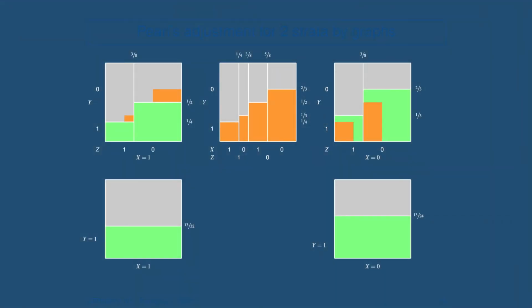I'll use mosaic plots again, this time to show how the adjustment formula works. Variable x is treatment, variable y is outcome, and z is a stratification variable. All three are binary, they are either 0 or 1. Let's start with the square unit in the middle. It shows 4 vertical bars, one for each treatment group across strata defined by z.